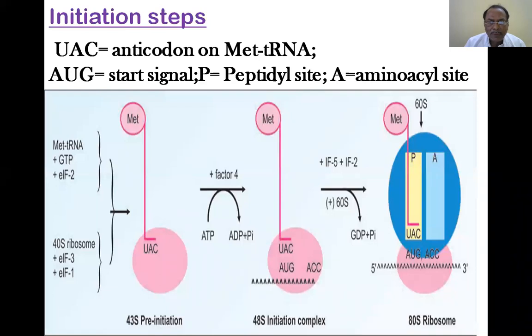The ribosomes of the mammalian system are 80S, whereas in the prokaryotes, in the microbes, it is 70S. What is this S? S stands for Svedberg units. Where has it come from?